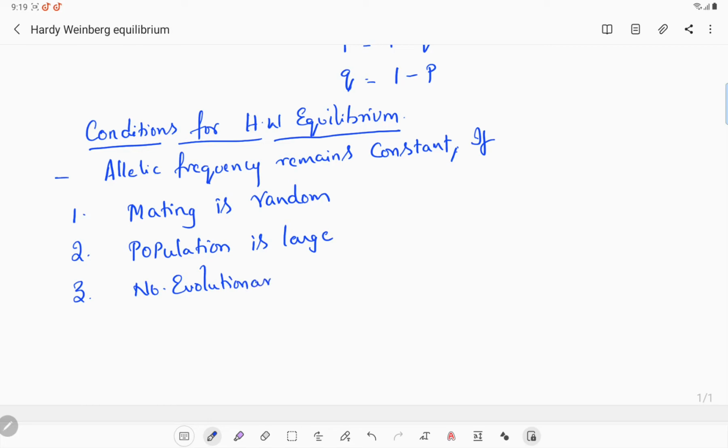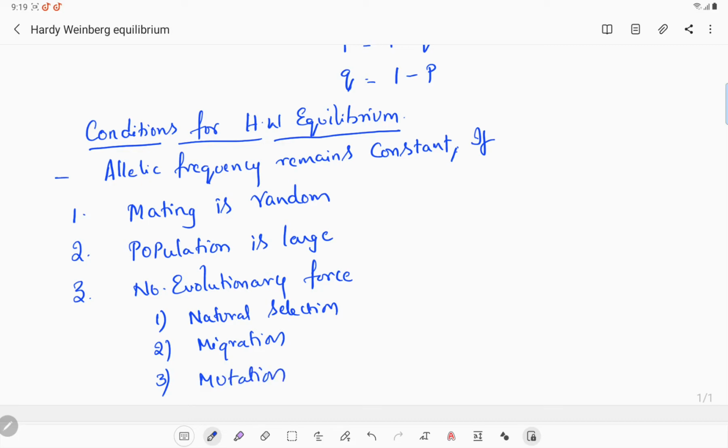Third one, no evolutionary forces. Like natural selection should not be there, no migration, and no mutation.